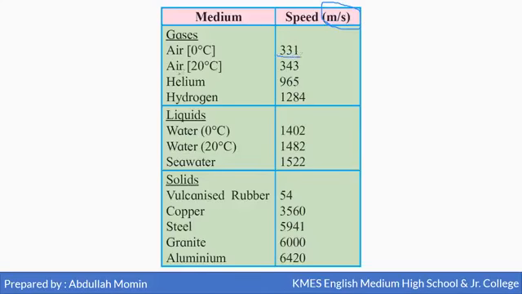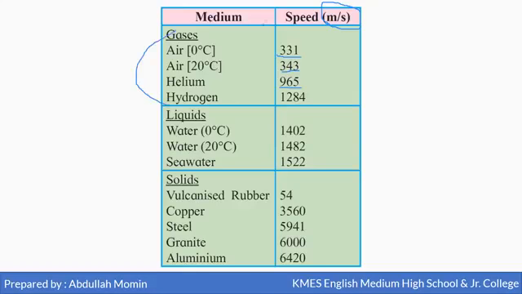When the temperature of the air is 20 degrees Celsius, the speed is 343. Means as temperature increases, speed also increases. The speed of sound in helium gas is 965 meter per second, while in hydrogen it is 1284.